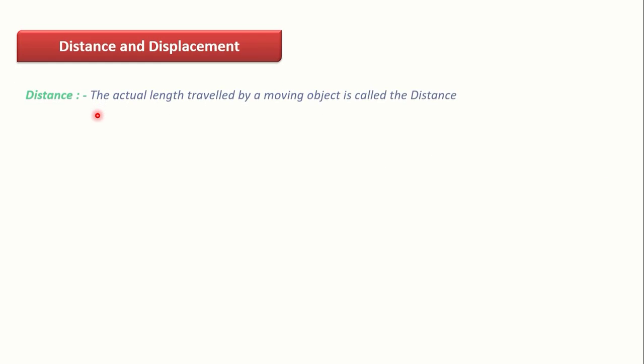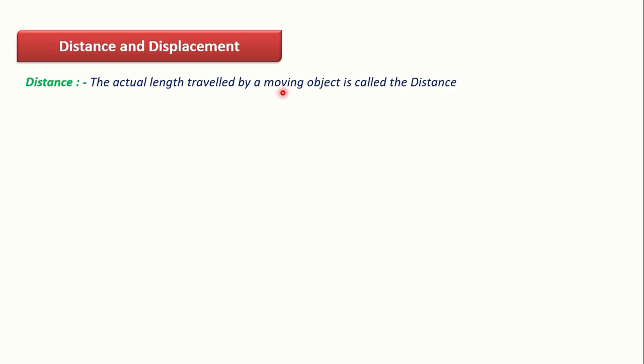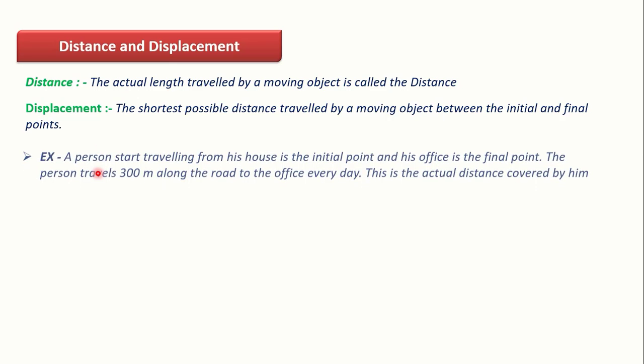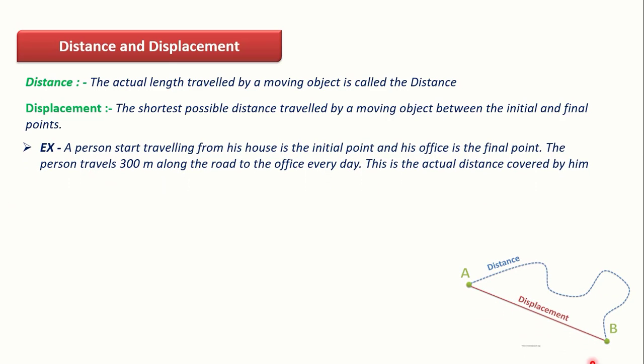Distance and displacement. The actual length traveled by a moving object is called distance. Displacement is the shortest possible distance between the initial and final points of a moving object. You can see in this example, this is the path traveled by an object.